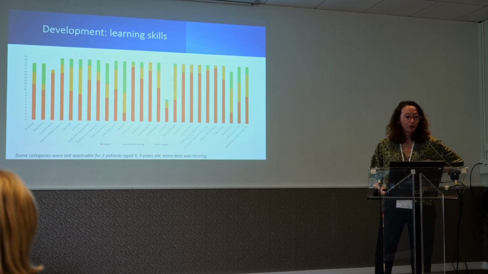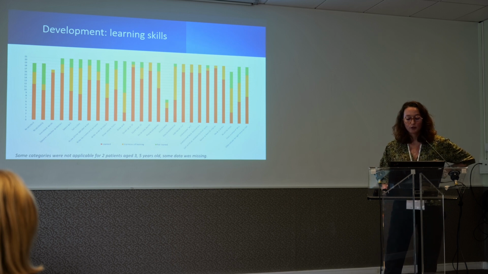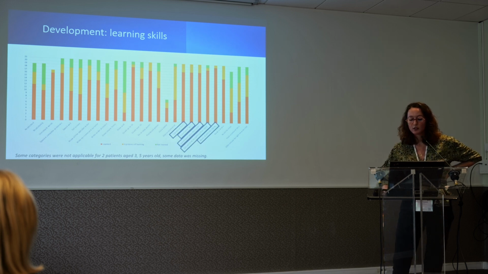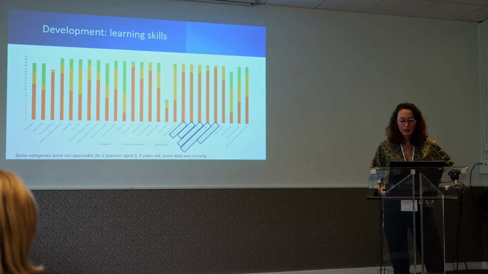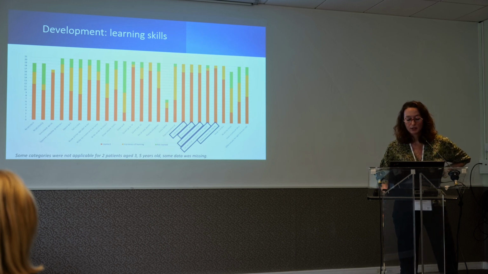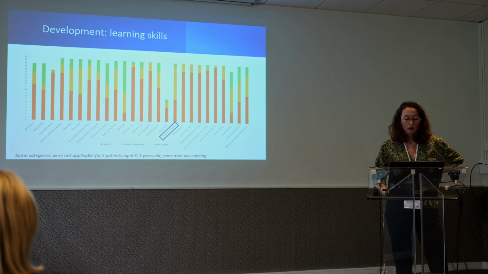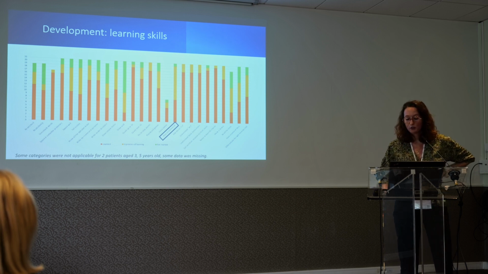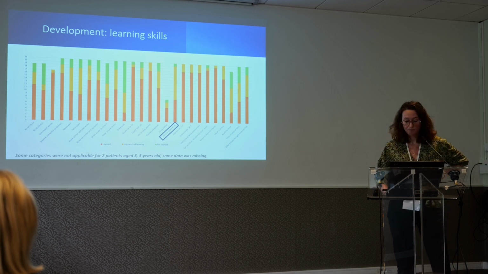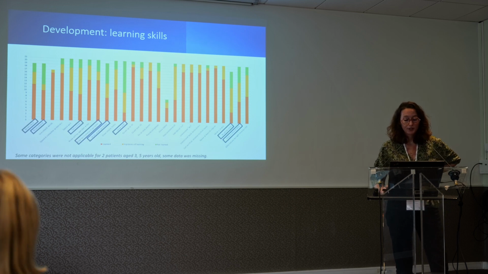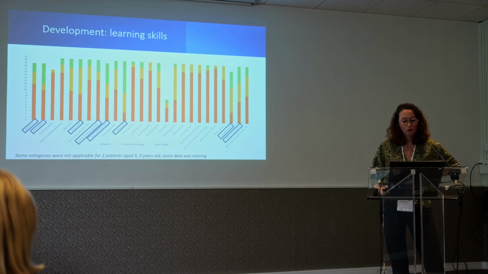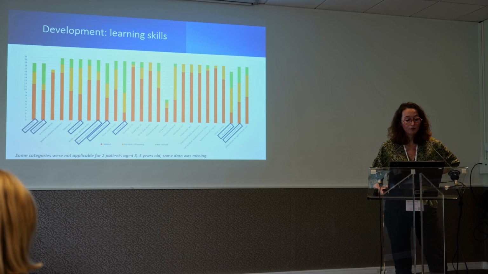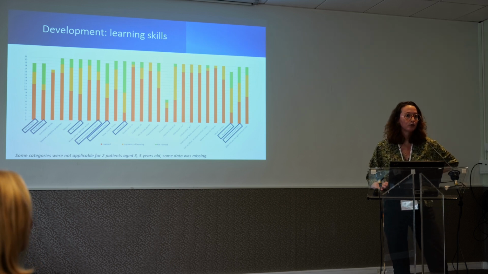As we described before, learning skills were very different from one girl to another, so I'm not going to cite all the skills that we asked the families about, but to sum up, we can say that simple skills, such as understanding yes, no, basic instructions, and counting up to 10, were learned by the majority of the girls, as we can see here. But concentration seemed to be difficult for more than half of the population. And for all the other skills, such as reading, writing, drawing, reading the clock, etc., the level was very heterogeneous from one girl to another.